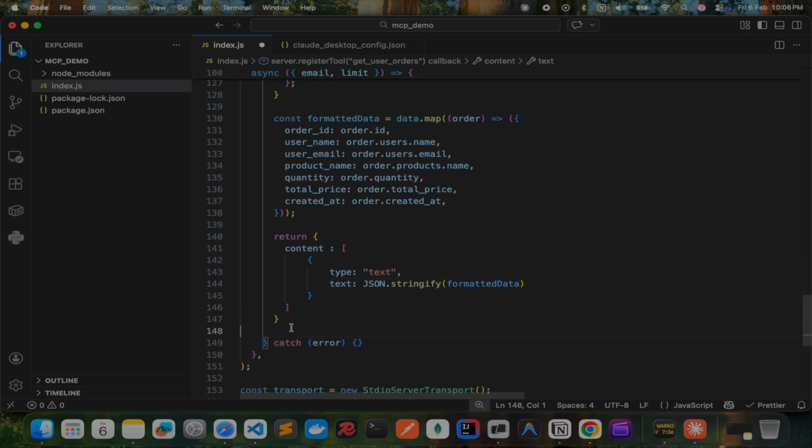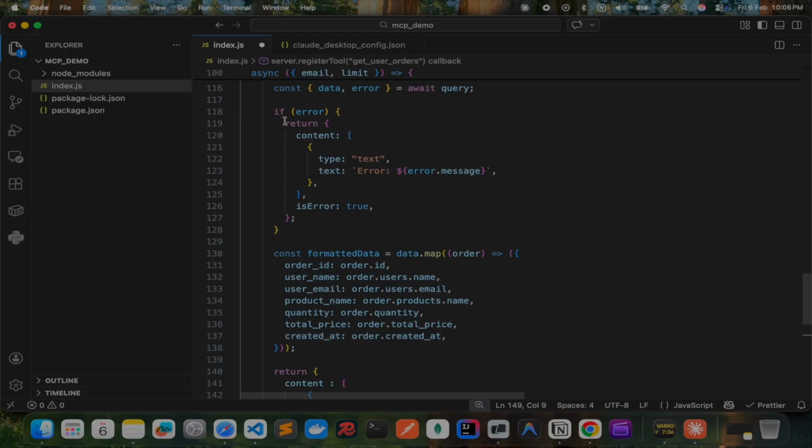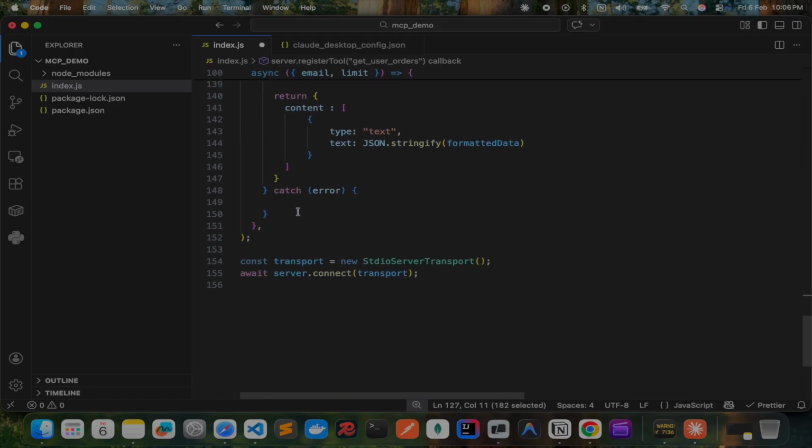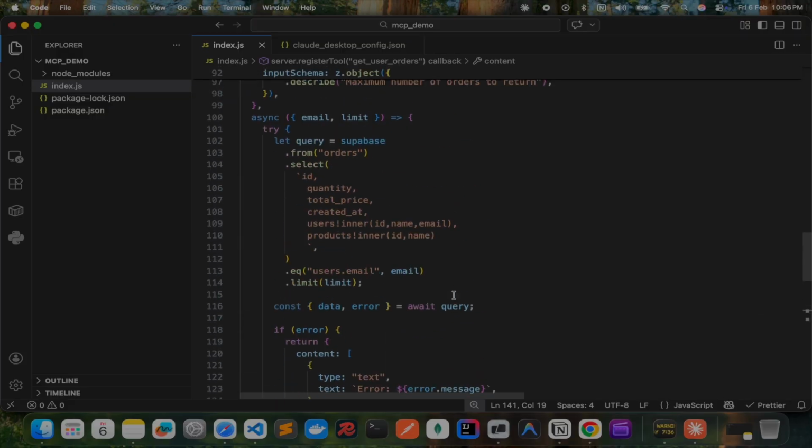Yes, and in catch block I'll again copy this thing. Okay, now this tool is also ready.